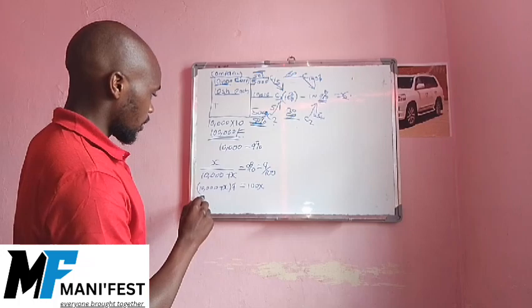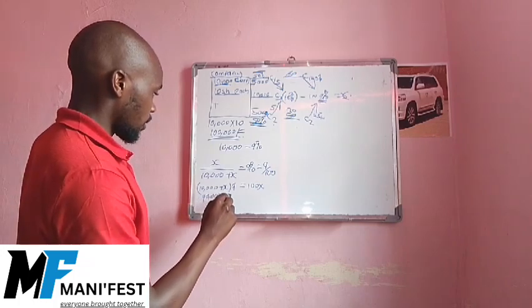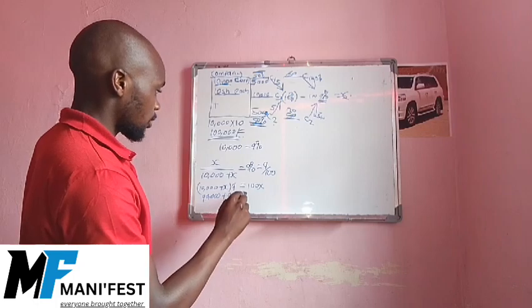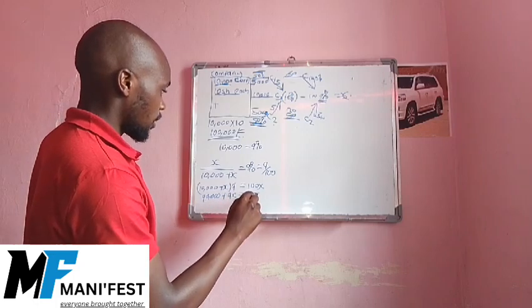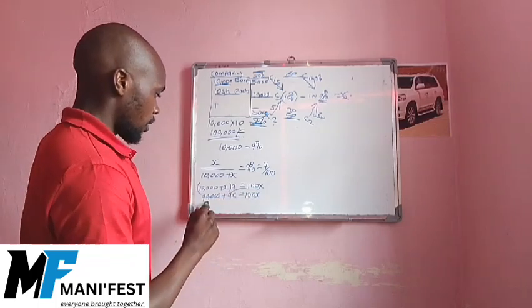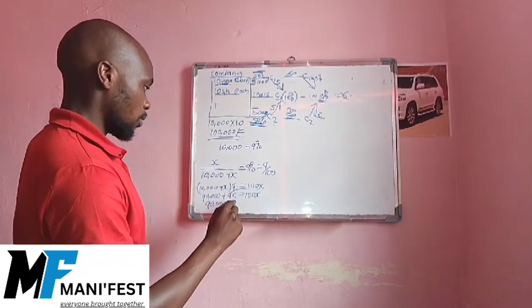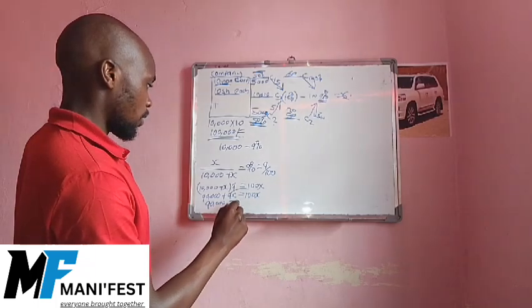It will be 90,000 plus 9x is equal to 100x. Let's take terms together: 90,000 is equal to 91x.